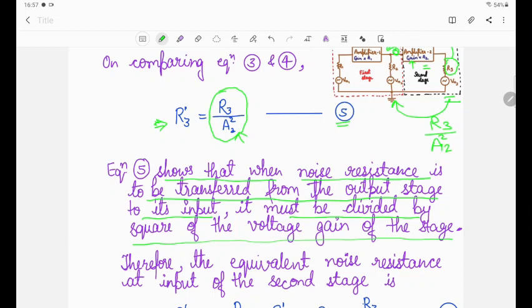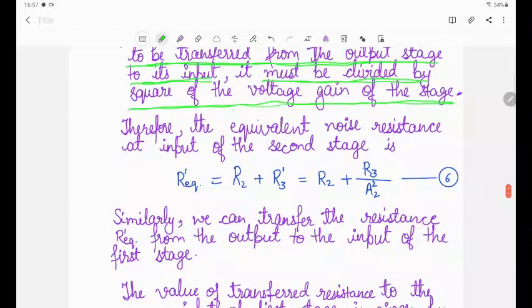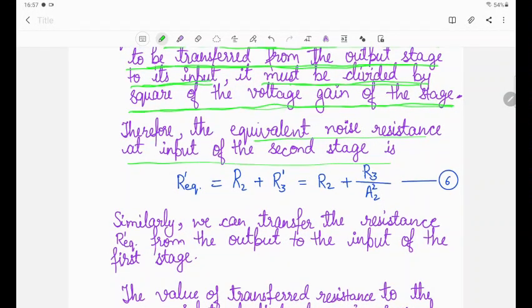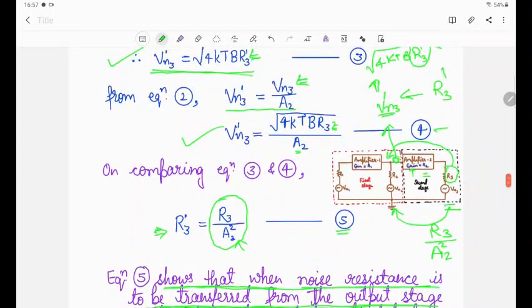Similarly it is written here: equation 5 shows that when noise resistance is to be transferred from the output stage to its input stage, it must be divided by the square of the voltage gain of the stage, right? Therefore the equivalent noise resistance at the input of the second stage. Now this is the transferred stage. Here R3' is the transferred resistance and R2 is already there.